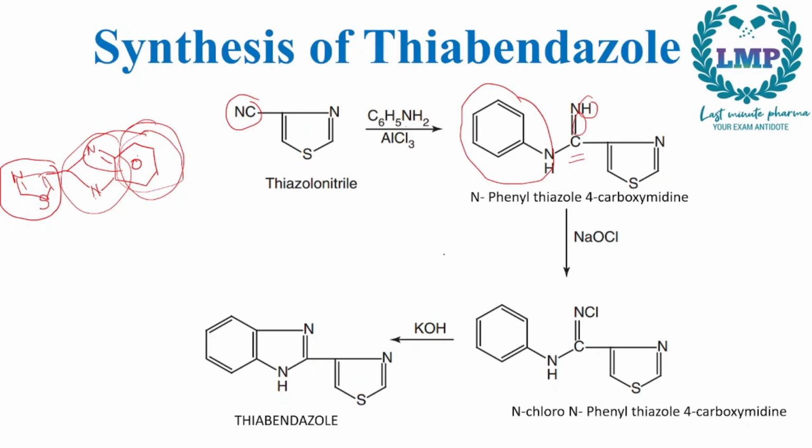Next we will add sodium hypochlorite. So on the addition of sodium hypochlorite, this H will be replaced with Cl. So NaOCl will become NaOH and then H and Cl. So Cl will come back here. So here we will get N-chloro-N-phenyl thiazole-4-carboxamidine. To this, if we add KOH, which is a strong oxidizing agent, we will get a ring structure formation. So this will give us thiobendazole.